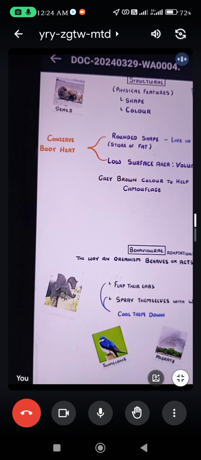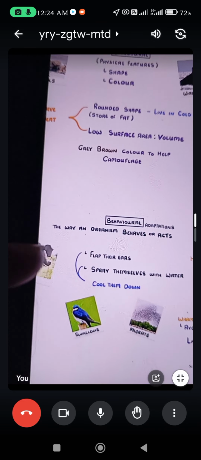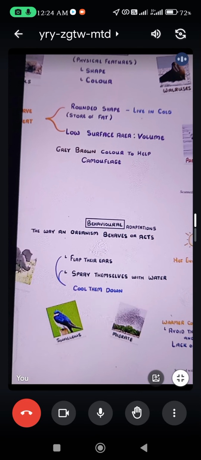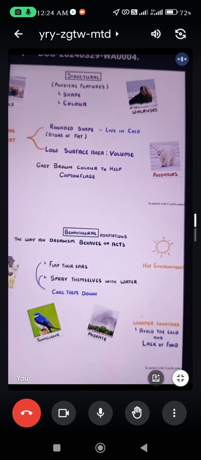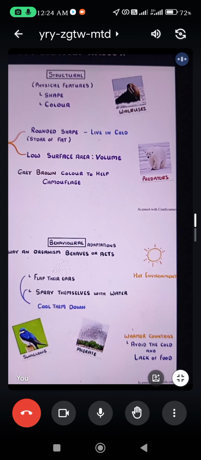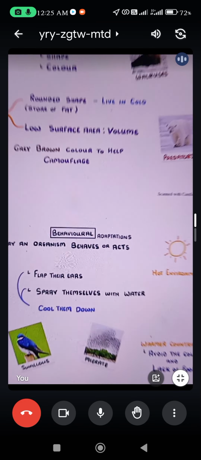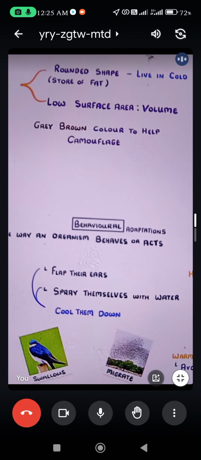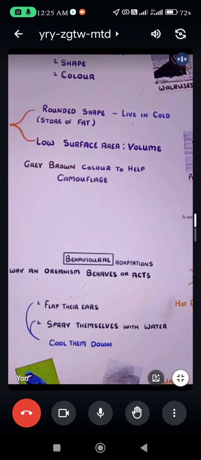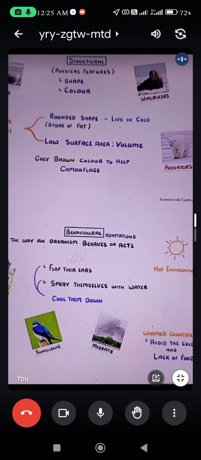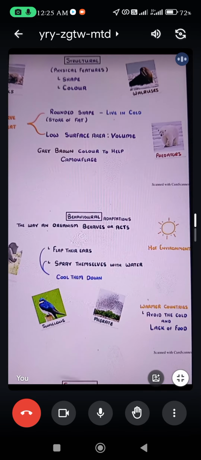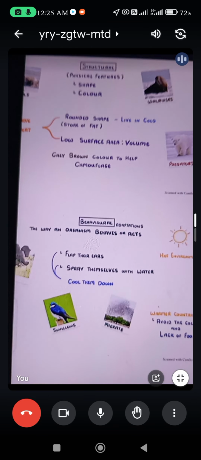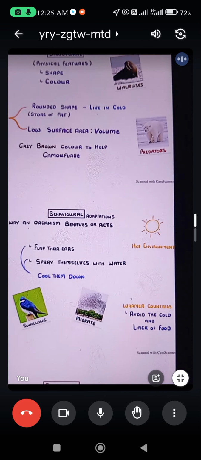Similarly, swallows and some other birds migrate. Elephants show a behavioral adaptation because when the temperature is high, they shower themselves to get to a normal temperature. Another example is swallows. Swallows are birds that migrate. When a region is too warm, they move to a cooler region, and when it is too cool, they move to a warmer region, for a normal temperature. This is a behavioral adaptation.